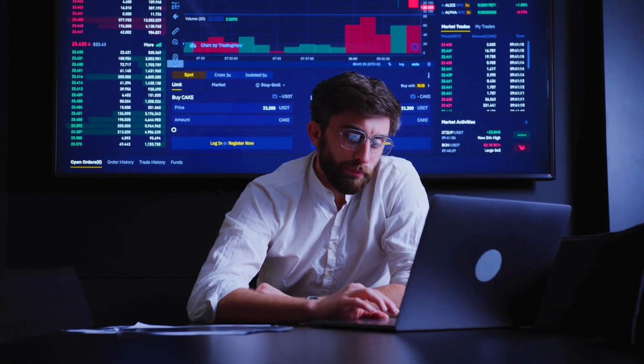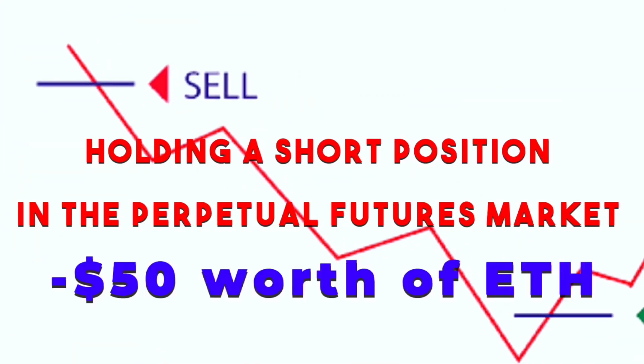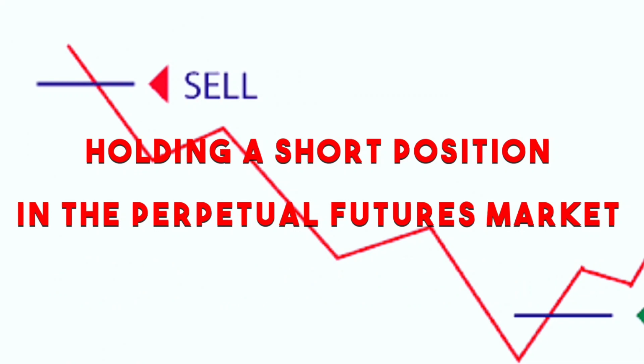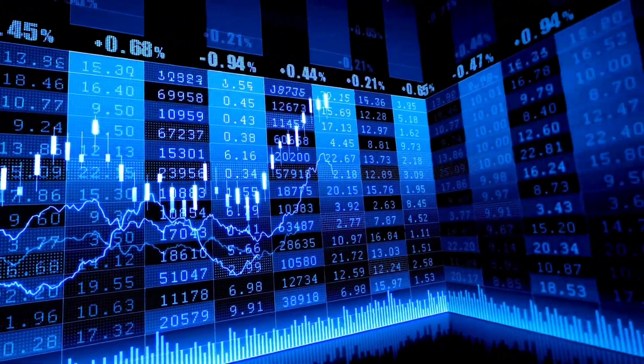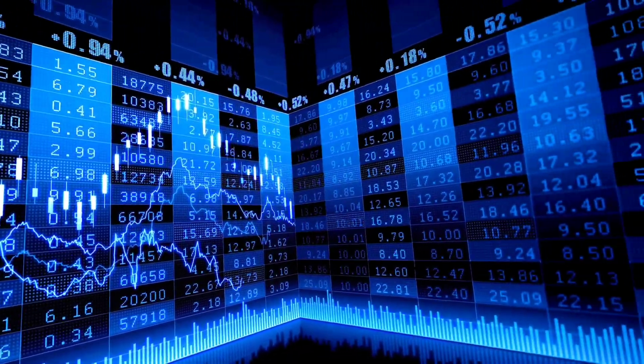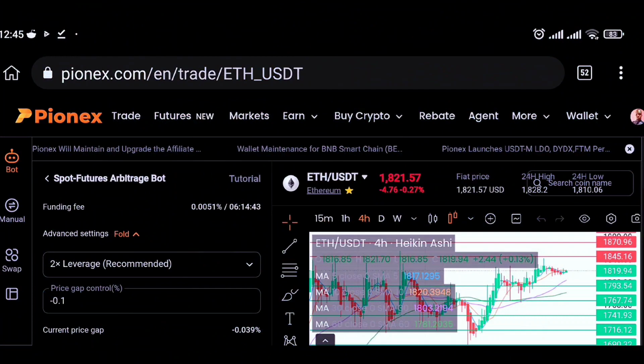Spot futures arbitrage strategy is holding a short position in the perpetual futures market while holding the same amount of position in the spot market. This implies having a market neutral position and receiving a funding rate every 8 hours.